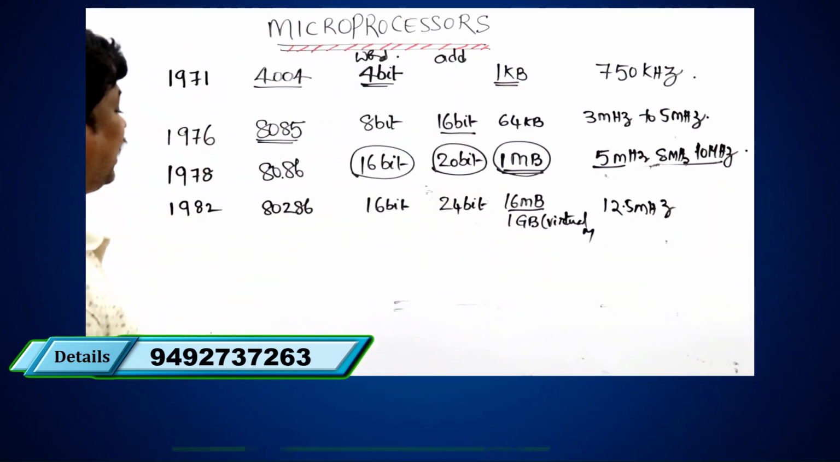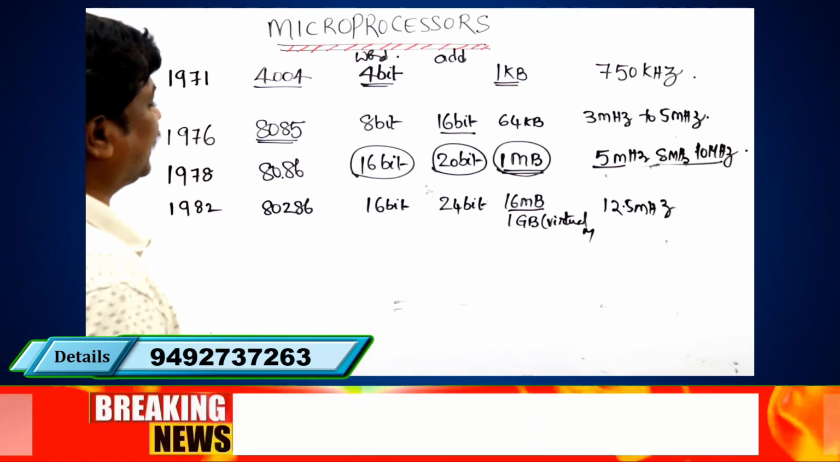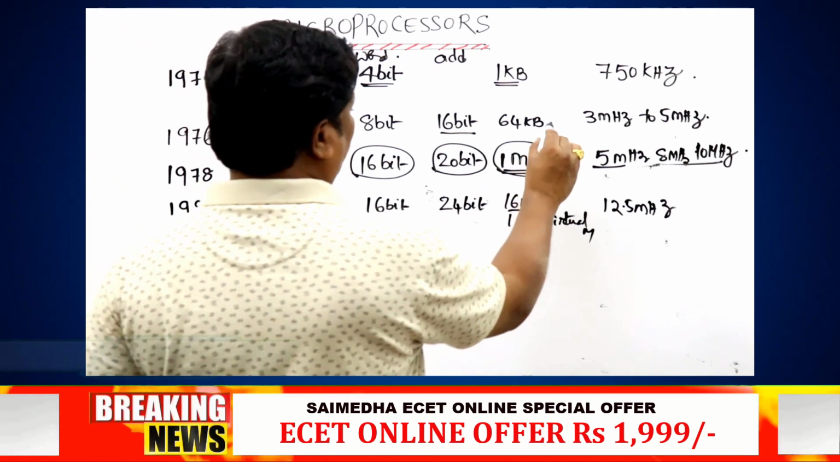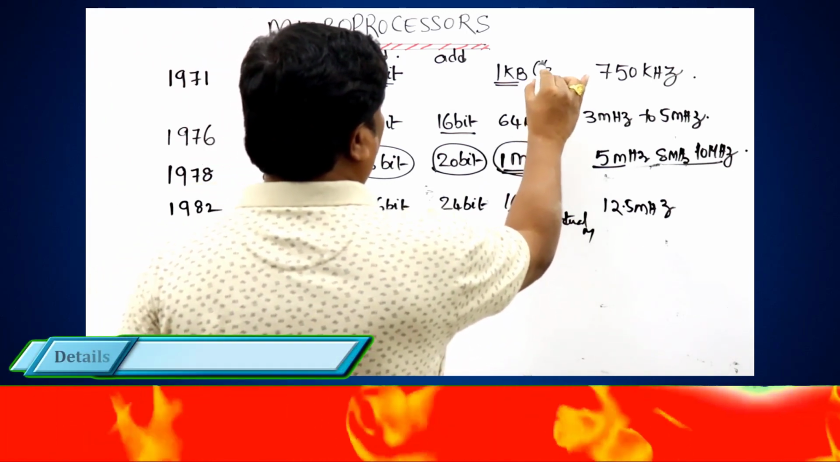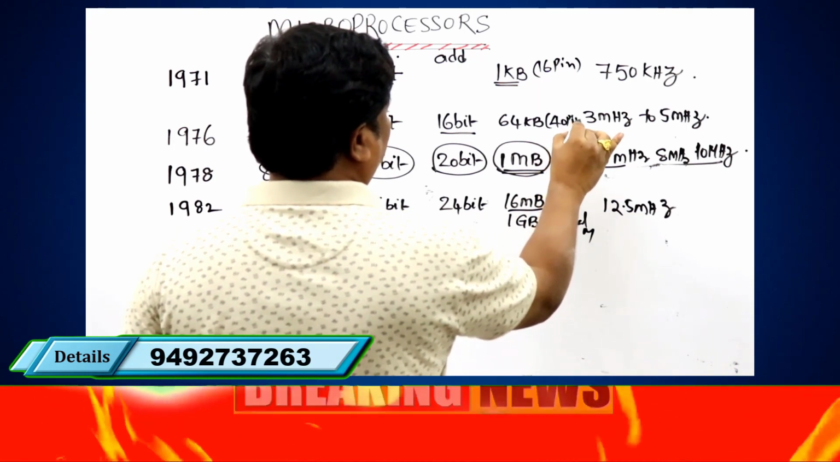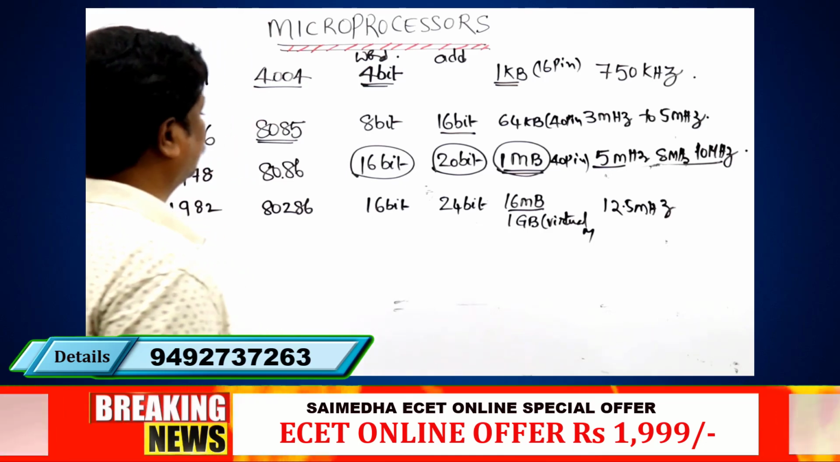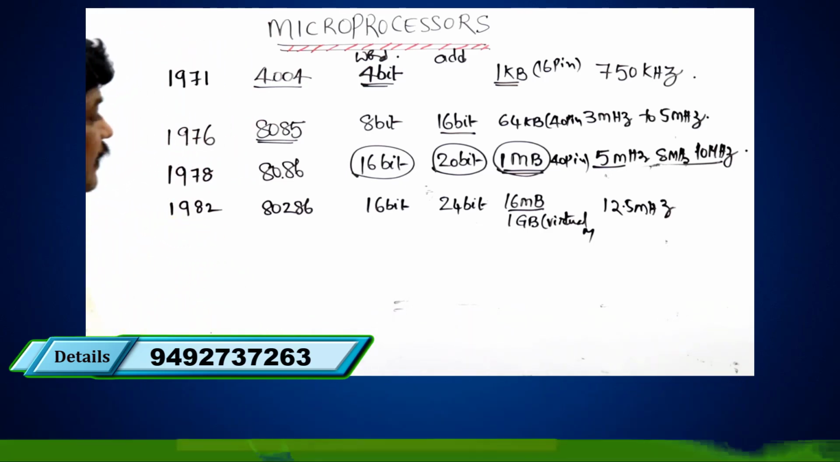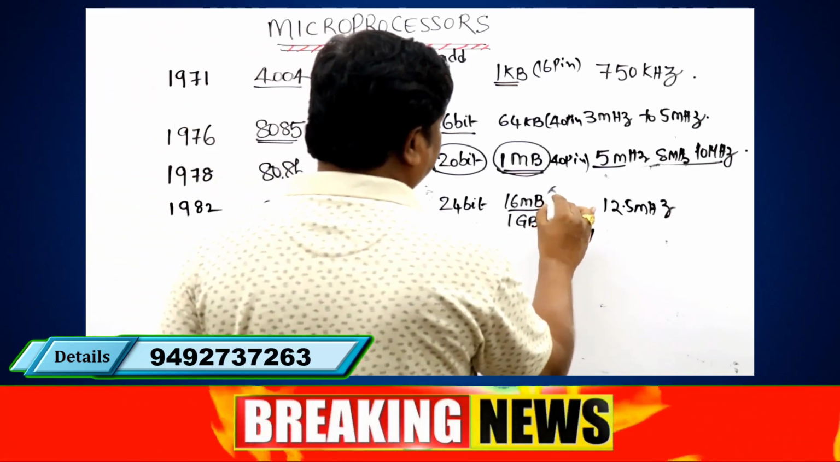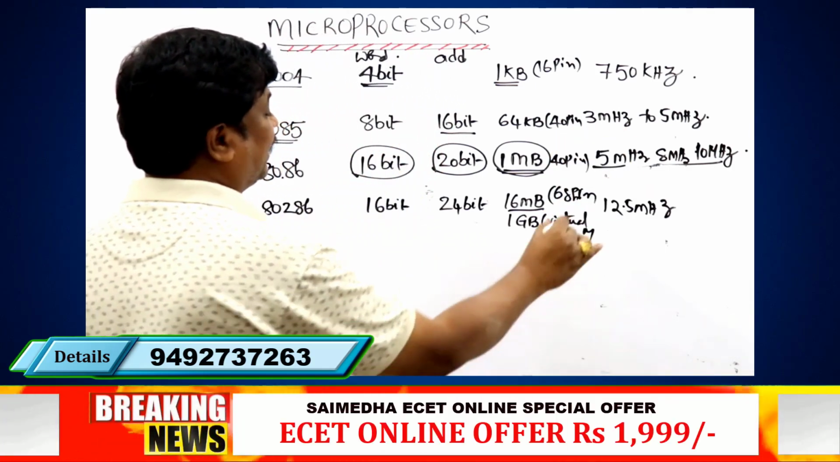But what is the additional feature which we observe here? The earlier microprocessors are 40-pin microprocessors. This one is a 68-pin microprocessor. There are 68 pins available here.